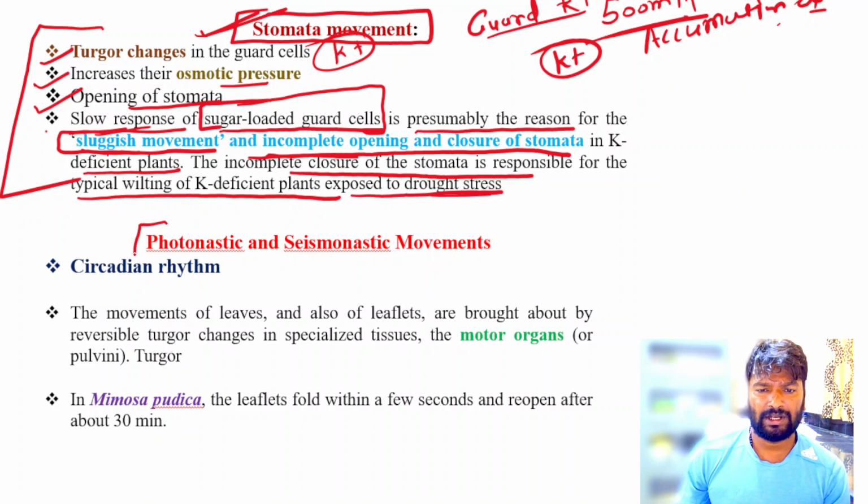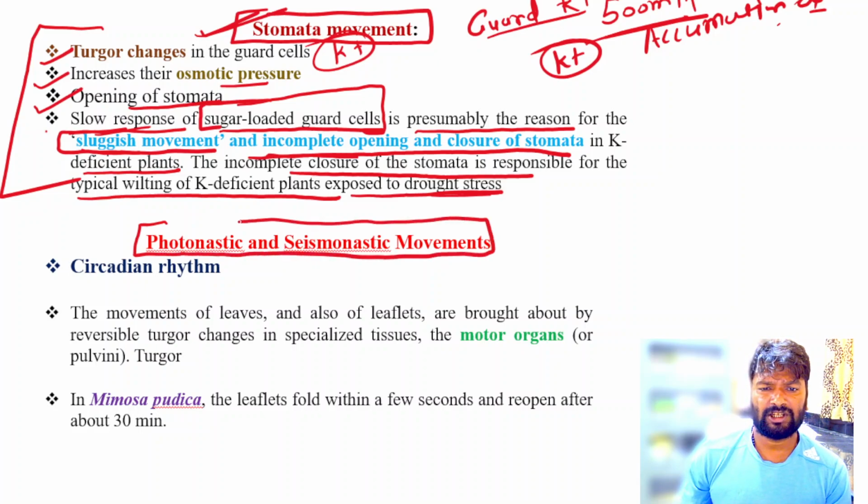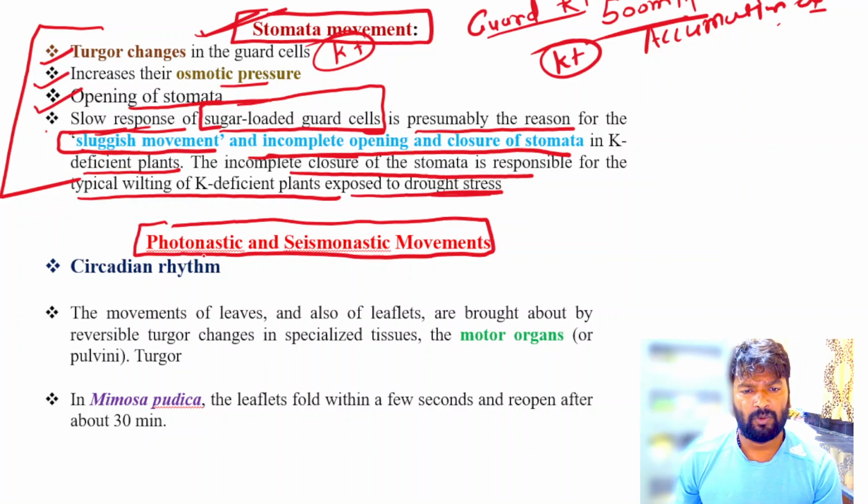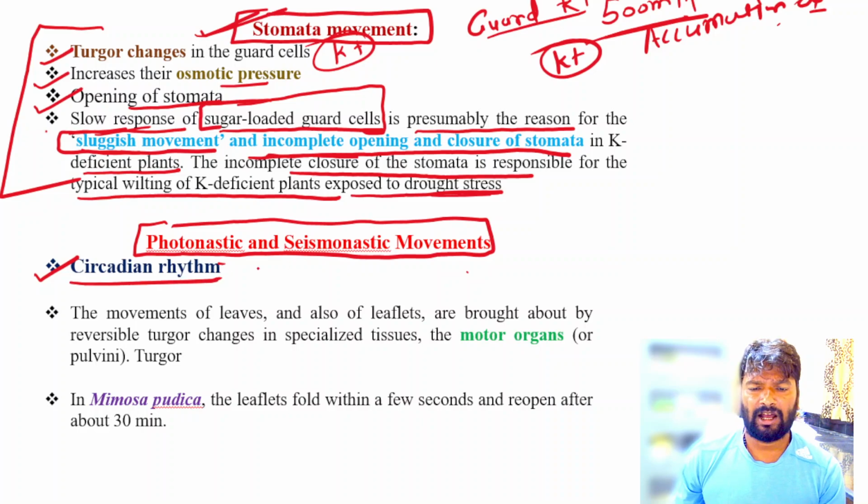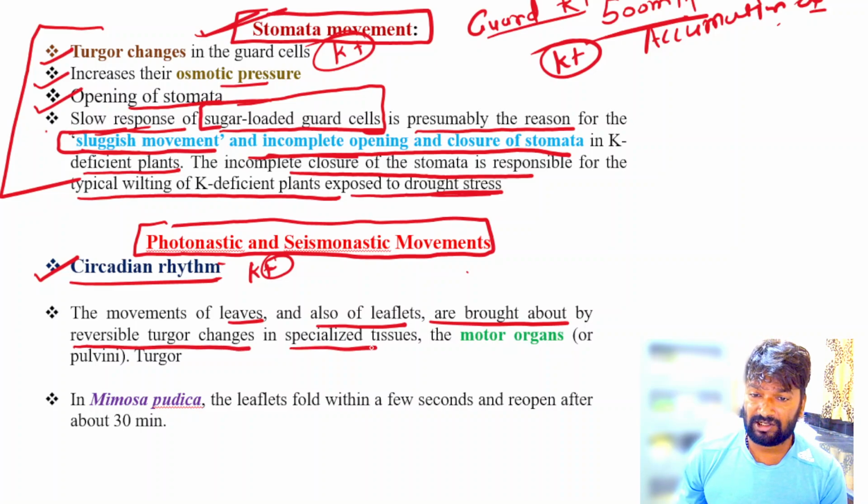Next is the photonastic and seismonastic movement. Potassium ion has an important role in the photonastic and seismonastic movements. Circadian rhythm is also controlled by the potassium ion concentration, and the movement of leaves and leaflets is brought about by reversible turgor changes in the specialized tissue known as motor organ or the pulvini.